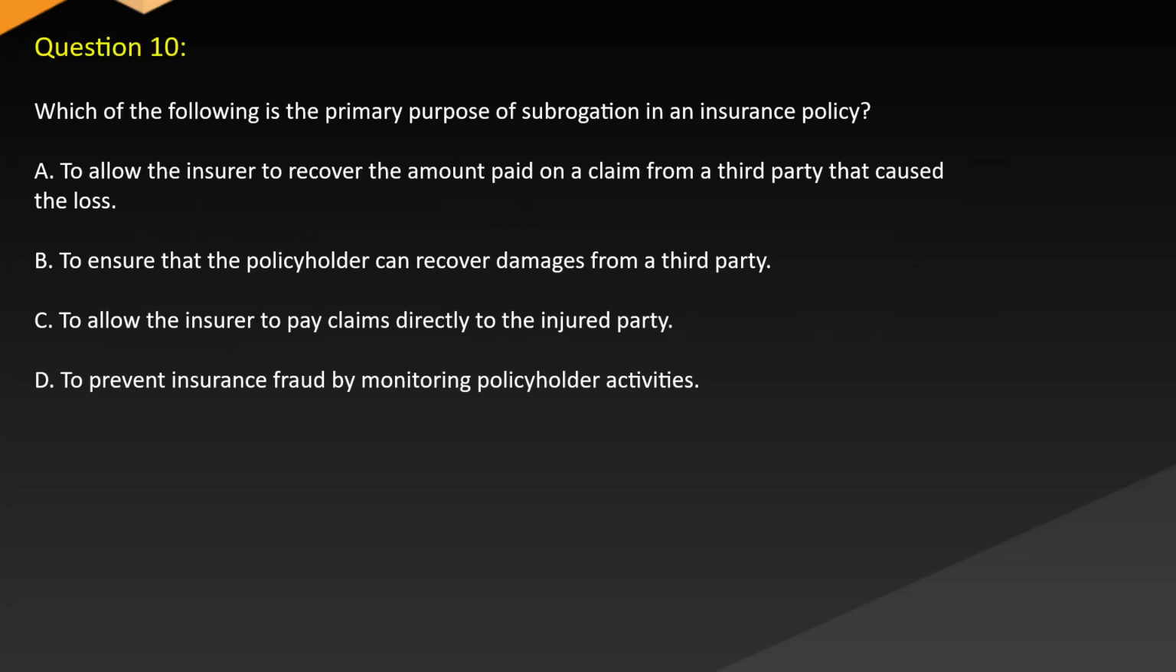Question 10. Which of the following is the primary purpose of subrogation in an insurance policy? A. To allow the insurer to recover the amount paid on a claim from a third party that caused the loss. B. To ensure that the policyholder can recover damages from a third party. C. To allow the insurer to pay claims directly to the injured party. D. To prevent insurance fraud by monitoring policyholder activities.